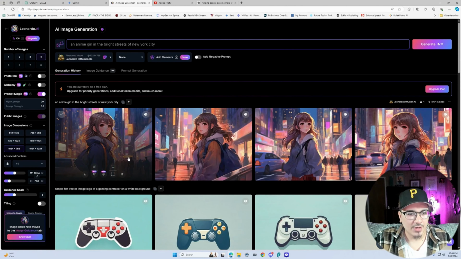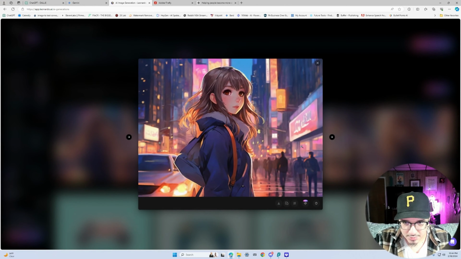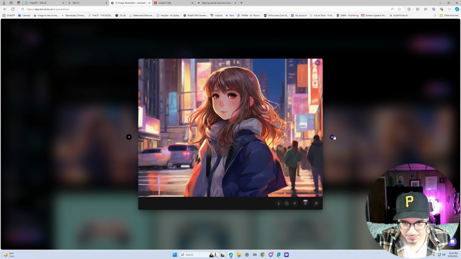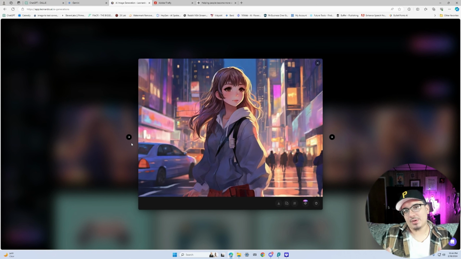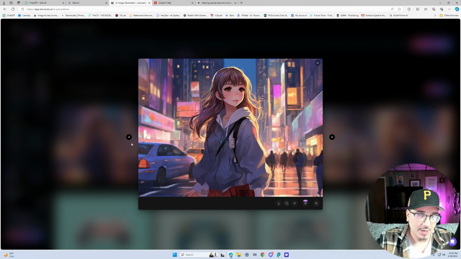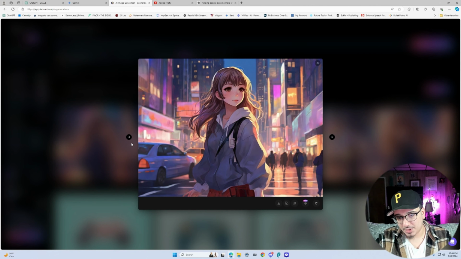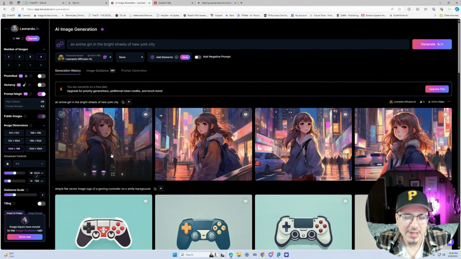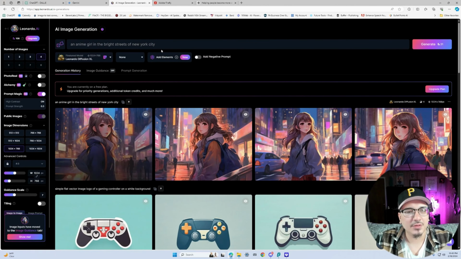Moving on to Leonardo AI. Let's see. So this, in terms of following prompt coherence, it did the job. It gave me an animated picture of a girl in the busy streets of New York City, but I saw a lot more detail and more eye popping color in Midjourney and DALL-E 3. But nonetheless, it did a good job. So I'd give it a 7.5.